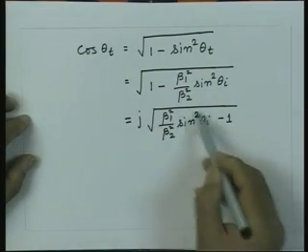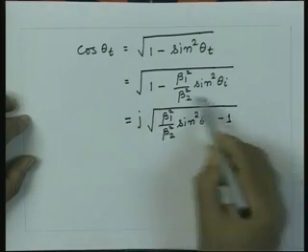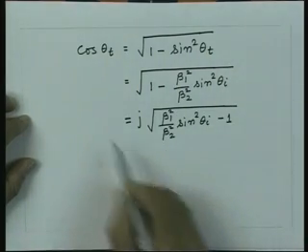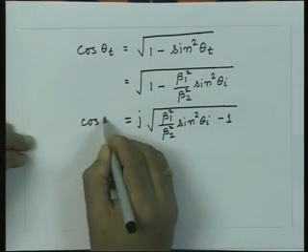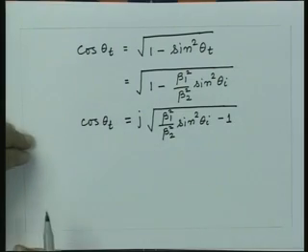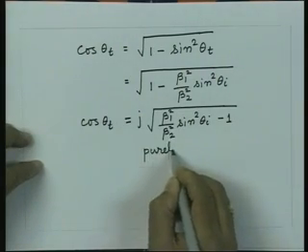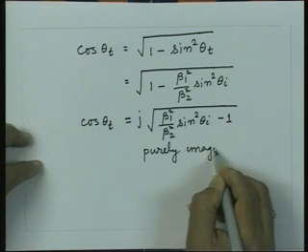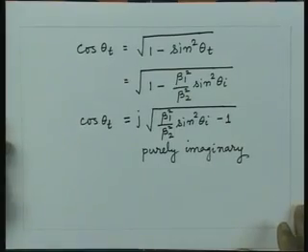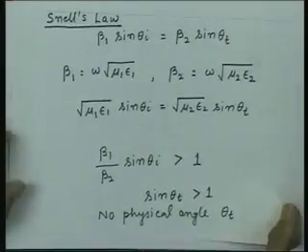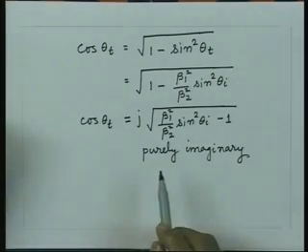So, this quantity is greater than 1. So, that is why this quantity is positive. So, this total square root is a real quantity. So, cos of theta t is an imaginary quantity. So, we see in this case this quantity cos of theta t is purely imaginary. So, sin of theta t for this case is greater than 1, cos of theta t is purely imaginary.